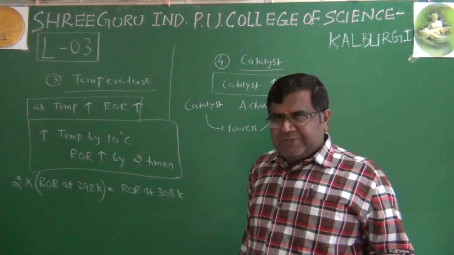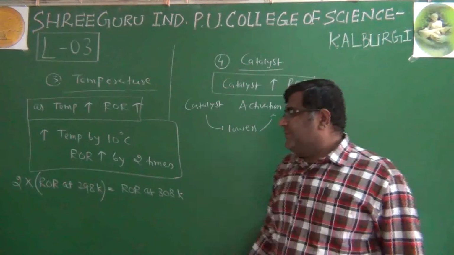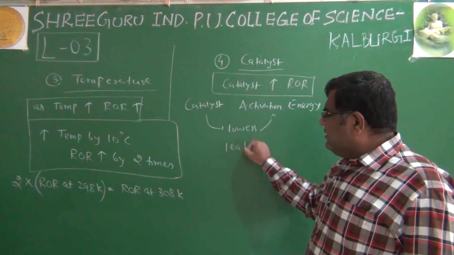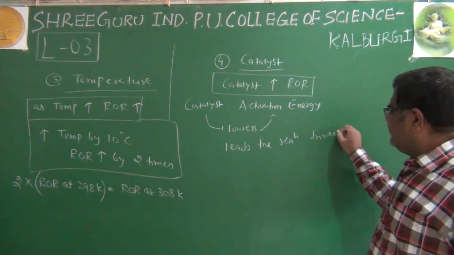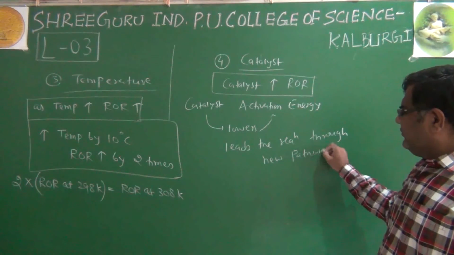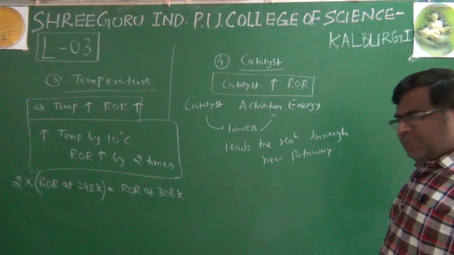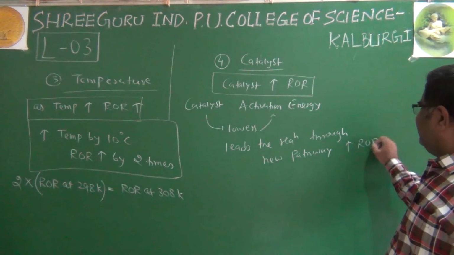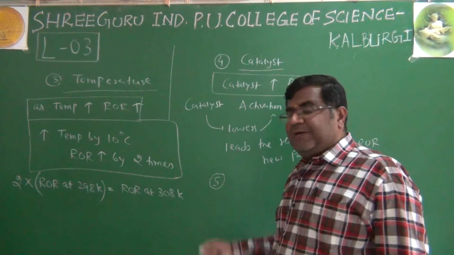We'll say they activate the reactant, because again activation energy is a different concept that you have to study separately, but they lower it and they lead the reaction through a new pathway, a new course of reaction, which of course speeds up the reaction, that's why we use them, and increases the rate of reaction. We'll explain it graphically. That is also there in the kinetics part, the last part.